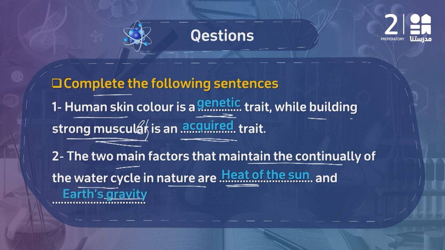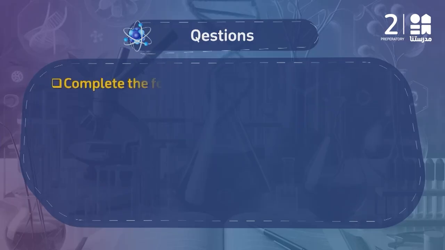فمن غير gravity the water of the clouds wouldn't return back again to the water bodies on the surface of the earth, and accordingly the main reasons or the main facts that control the water cycle and how it goes from the surface of the ground to the air and back again from the air to the surface of the ground are the heat of the sun and the earth's gravity.